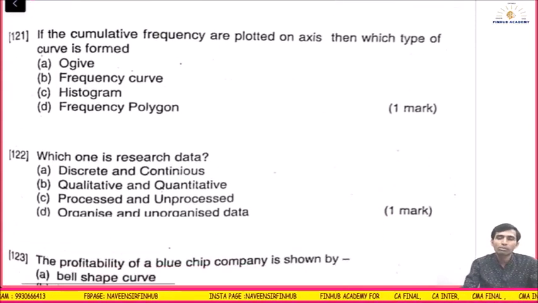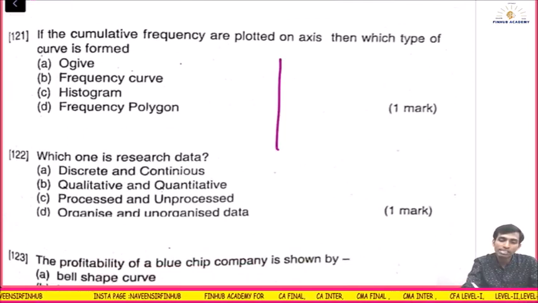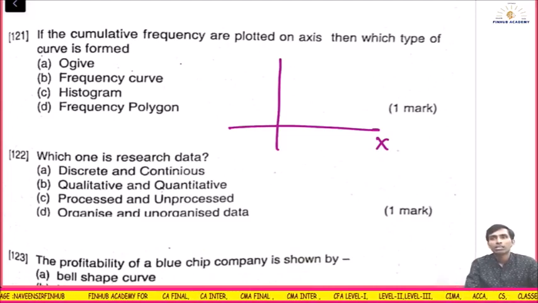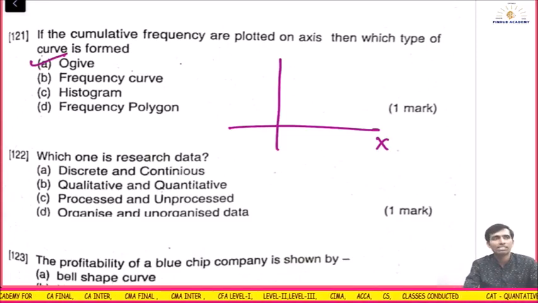If the cumulative frequency is plotted on x-axis, then which type of curve is formed? Okay, it's ogive. Whenever cumulative frequency is given, it is ogive. So it's ogive, whether it is on x-axis or y-axis.